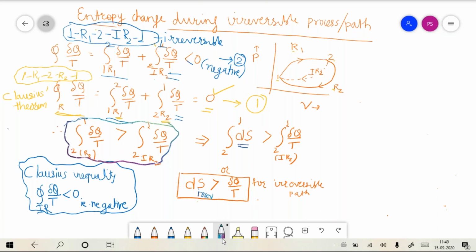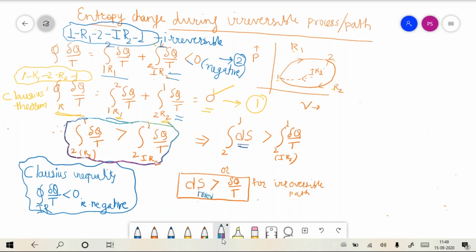So let me once again repeat what I have done. I have derived an expression for entropy change during an irreversible process. In the derivation, I had chosen one reversible cycle, 1 R1 2 R2 1, and another, irreversible cycle, 1 R1 2 IR2 1.